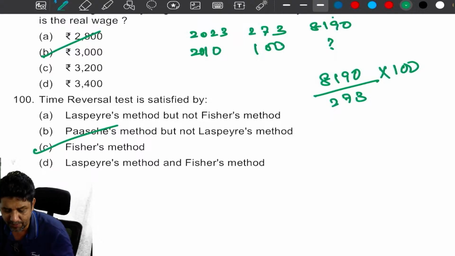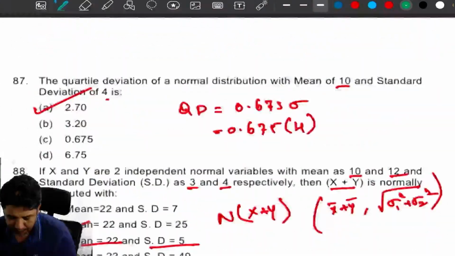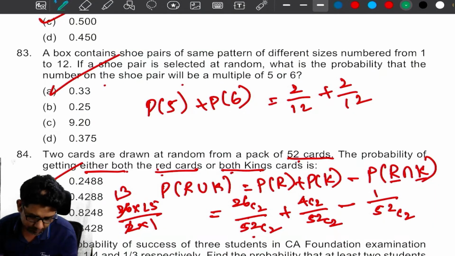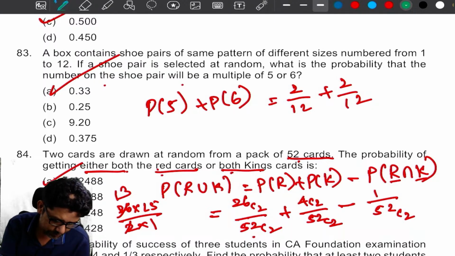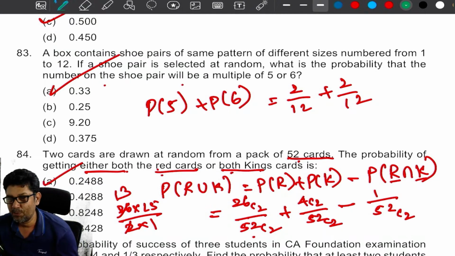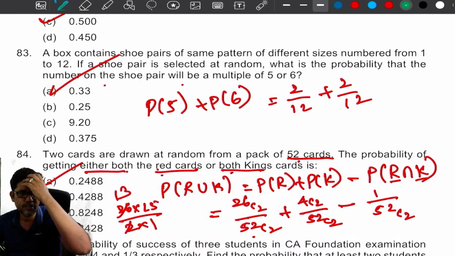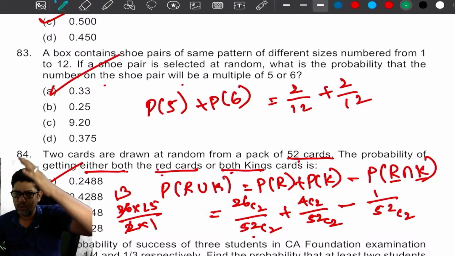Confused about 13C7. Where is 13C7? I never used 13C7. I did not use 13C7. Where did I use 13C7? The WhatsApp question. What? I don't understand. A committee of 7 members should be formed from the group of A. They used the formula, man. Why are you using the formula? I gave you one shortcut and I use that shortcut. Okay. Yes. Okay, my dear.